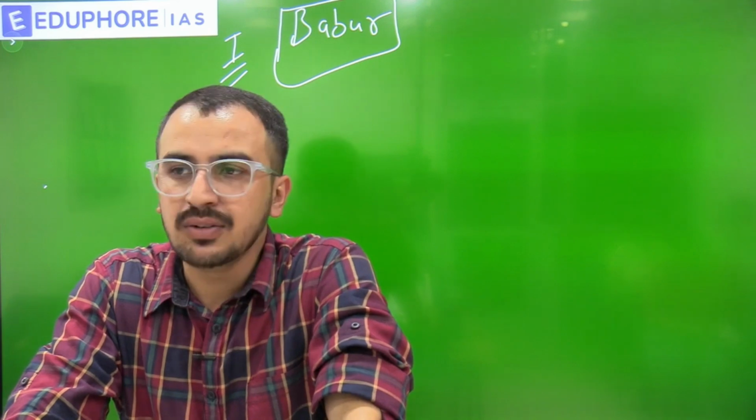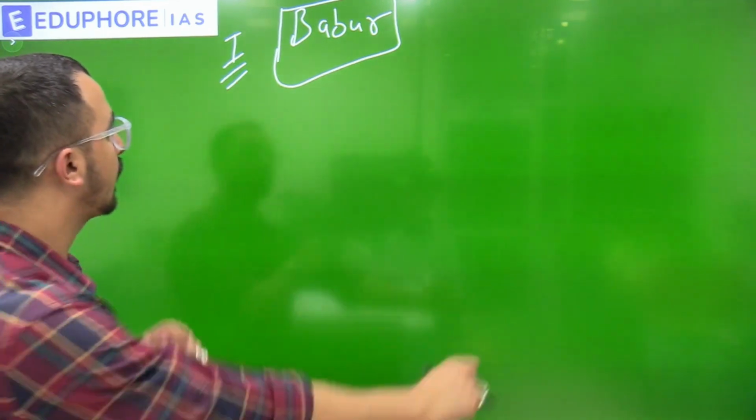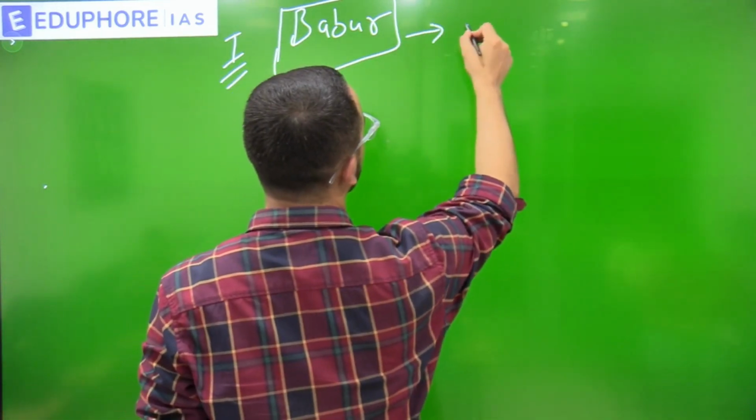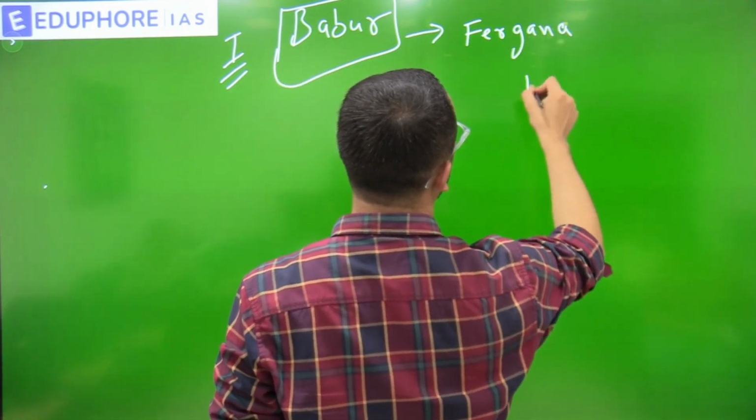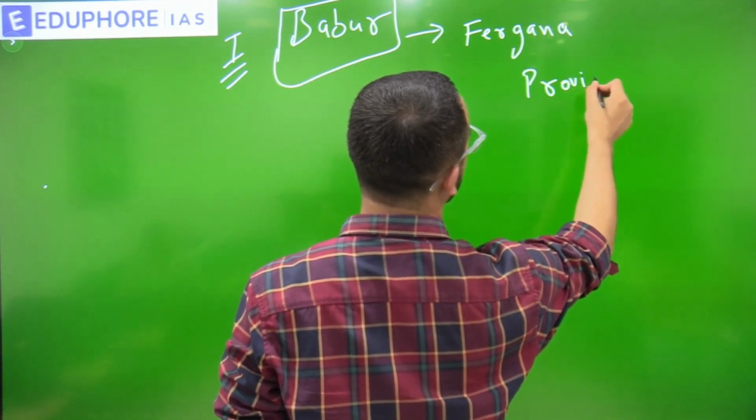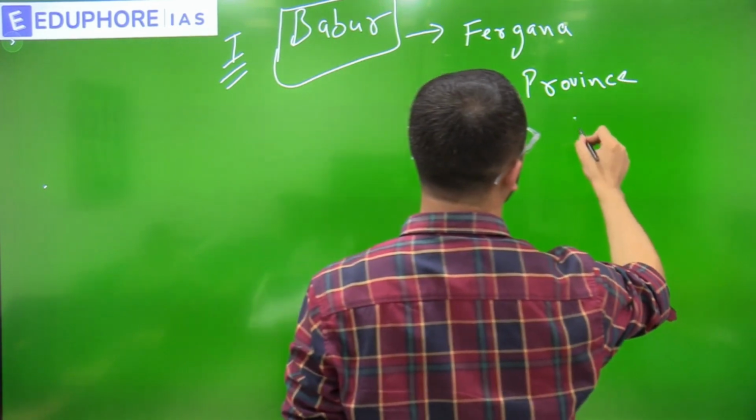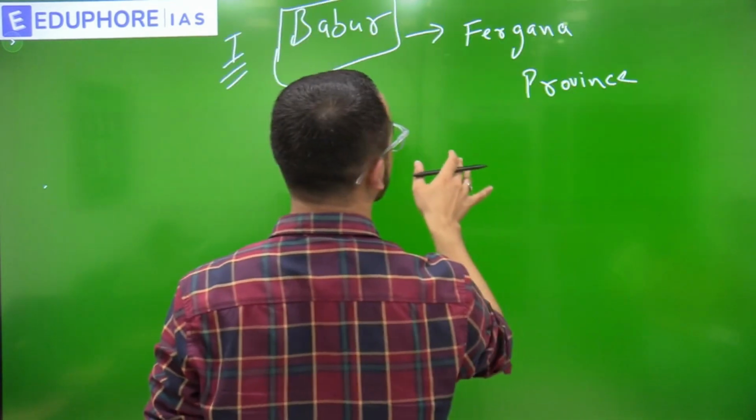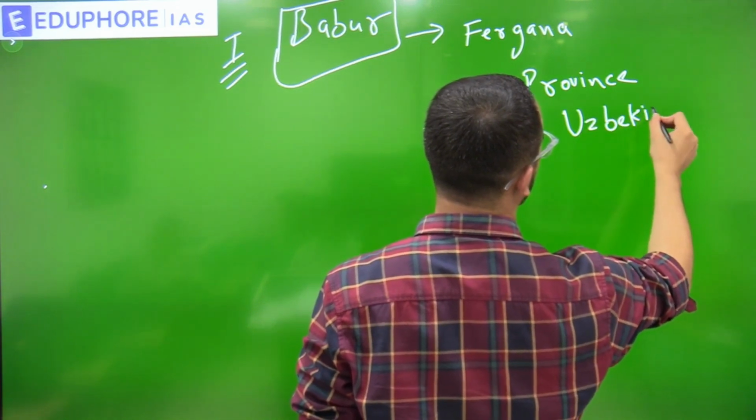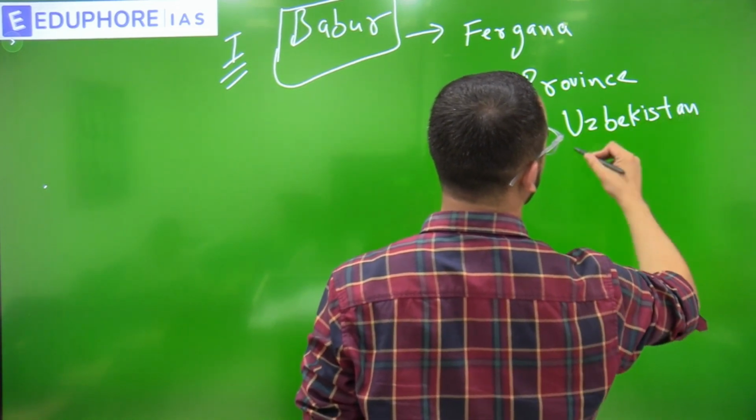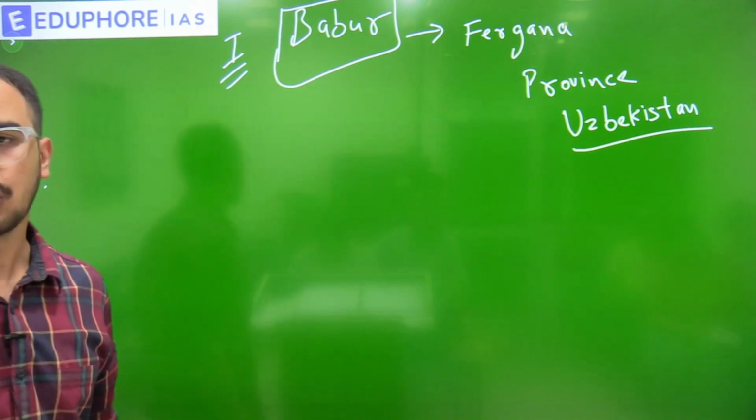So Babur was the ruler of Fargana province of Uzbekistan.